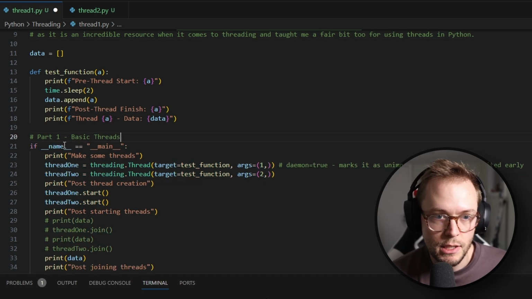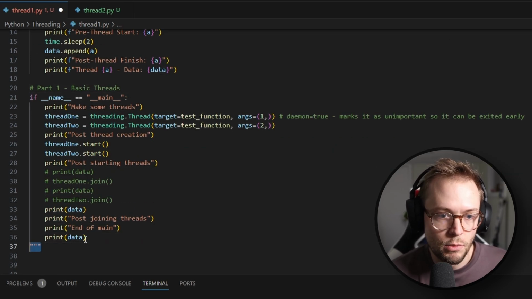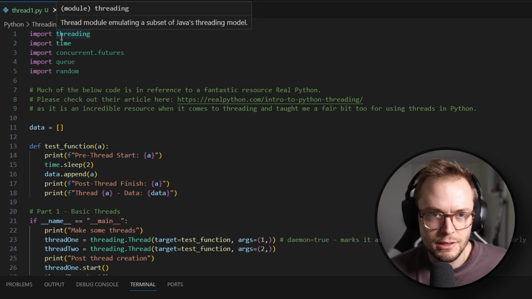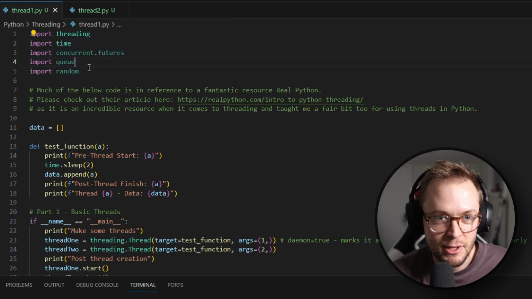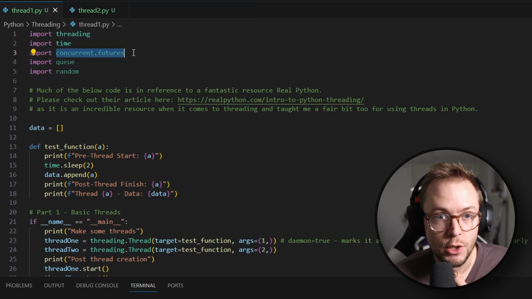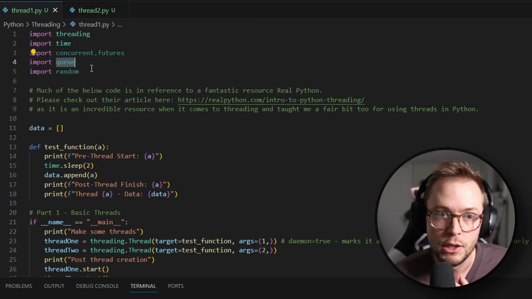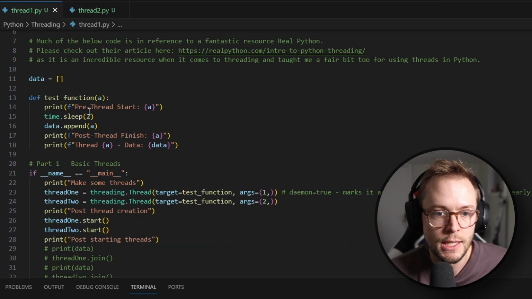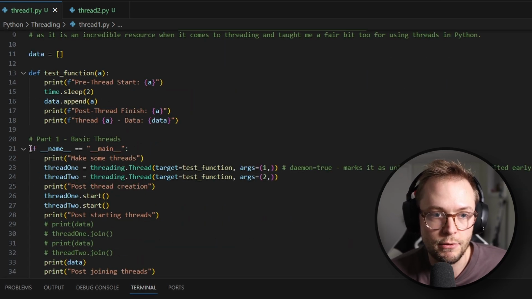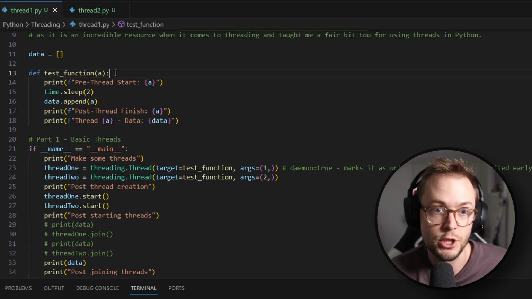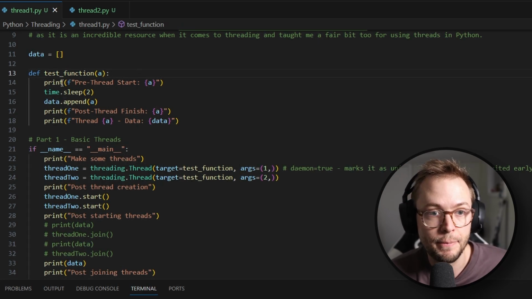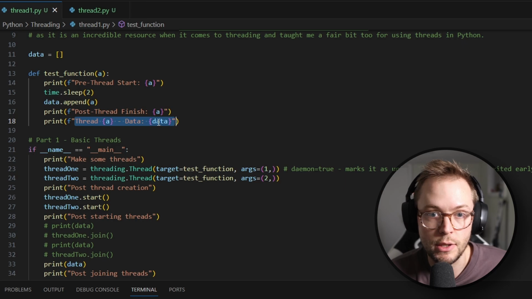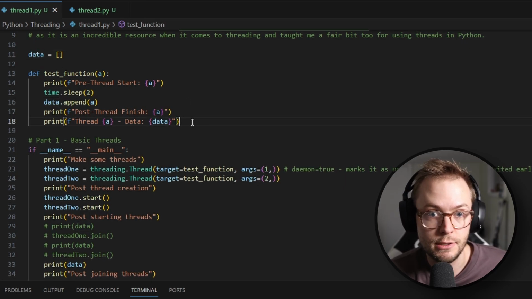So I'm just going to uncomment my block here, and then we'll run it. Well, I guess we'll go through it and then run it. We are importing a bunch of stuff here. We're importing threading, time, concurrent.futures, which we'll use later, queue, which we'll also use later, and random, which is just used to create random numbers. Not really a big deal. So here we can see that we have the main function. We also have this test function where it takes in a variable called a. This will then print that a has started, it will print that a has finished, and it will then print what the current state of the data object is.